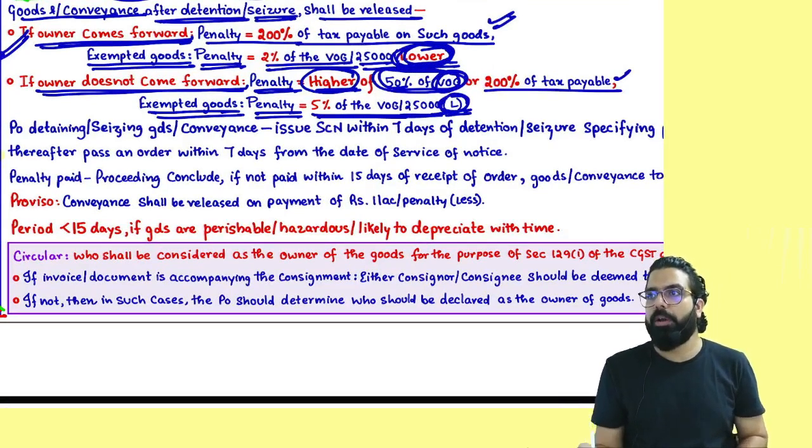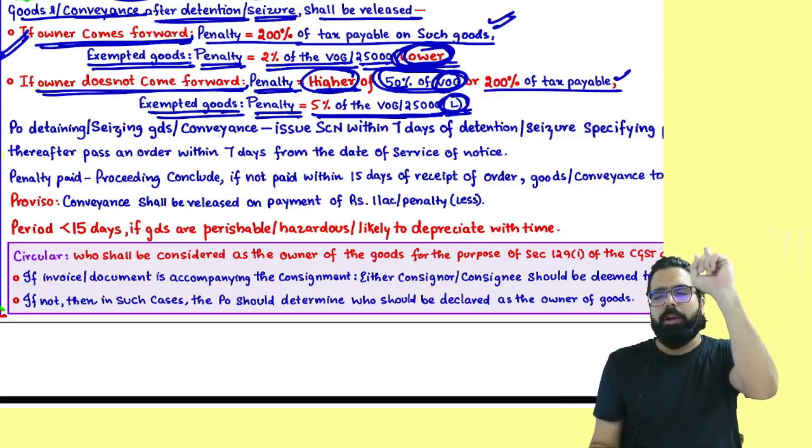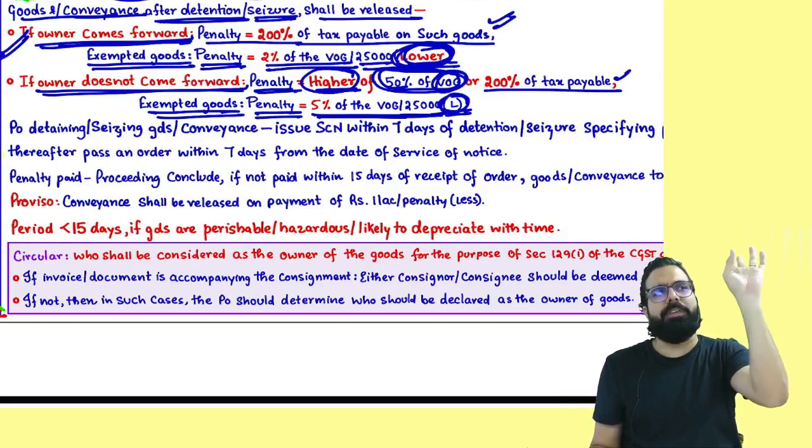Can I go ahead, everyone? If the owner comes forward, 200% of the tax payable. Okay, exempted goods 2% or 25,000, whichever is lower.